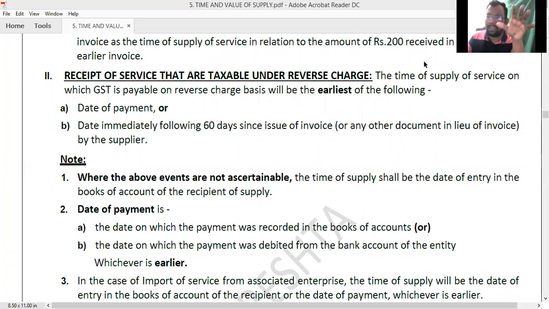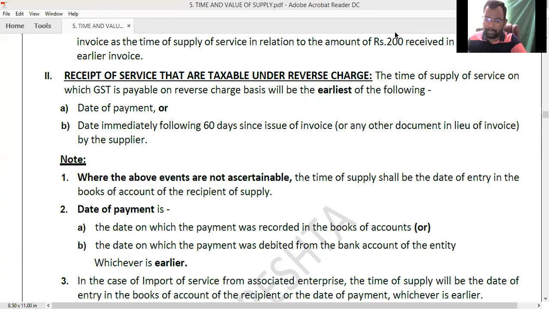Basically, why they have taken 60 days, the logical explanation we can give is this: generally the services or goods will be supplied on credit basis only. Whenever we buy on credit, the supplier will generally give us either a 1 month or 2 months time limit for the repayment of consideration. So on an average, they have taken 60 days. The supplier of services gives us a credit period anyway, and they took 60 days as an average period. So that is why the framework of payment within a period of 60 days has been given. That's all.